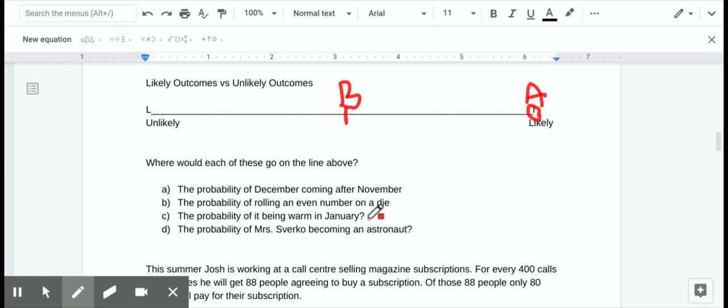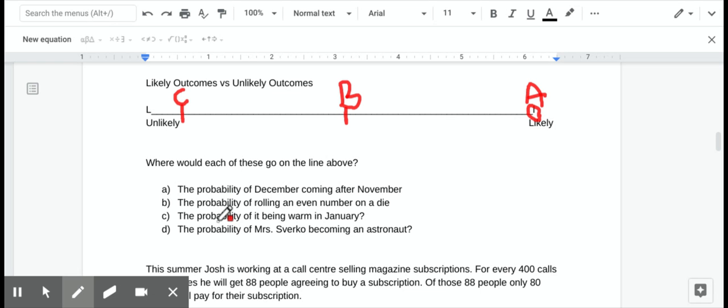The probability of it being warm in January, and I'm talking about in Smithville, not in Hawaii, the probability of it being warm in January, well, it's going to be unlikely, but we can't say 100% unlikely. We've had some Januaries where it's been pretty darn warm. So I would say as long as you're somewhere close to unlikely, but not right at unlikely, unlikely means it's not going to happen, then you're going to be fine. Anywhere in this range here.